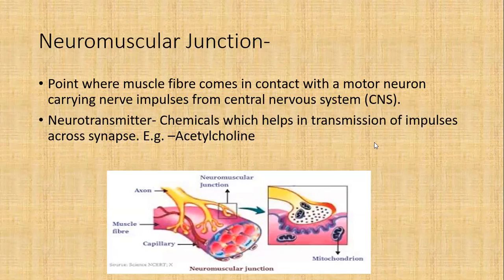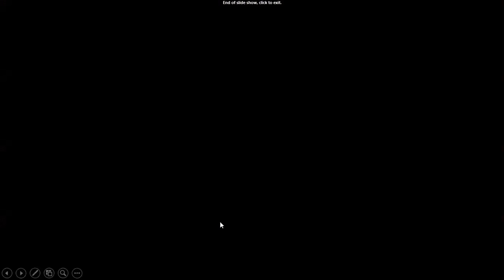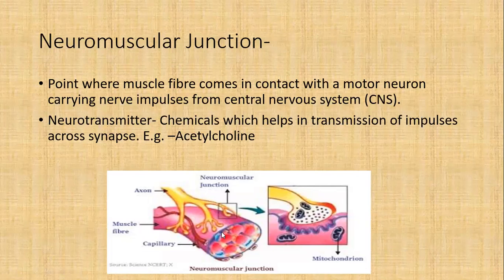Now, how does it happen? There are specific chemicals which help in transmission of impulses across the synapse, and those chemicals are called neurotransmitters. The neurotransmitter present here is called acetylcholine. That is a neurotransmitter present in our body during the synaptic process. When synapse occurs, it is released by the membrane present here, and then it results in receiving the stimulus.